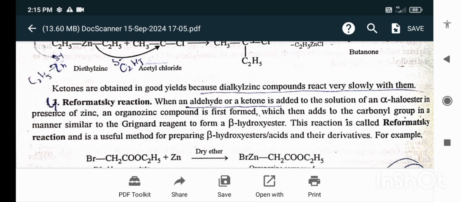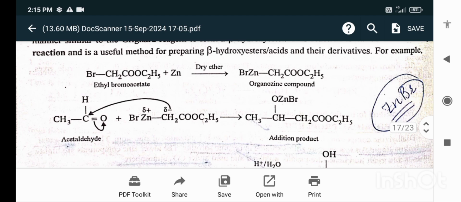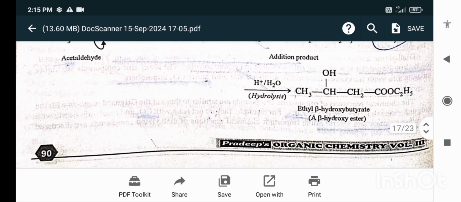Reformatsky reaction. When an aldehyde or a ketone is added to the solution of an alpha haloester in the presence of zinc, an organozinc compound is first formed, which then adds to the carbonyl group in a manner similar to the Grignard reagent to form a beta hydroxy ester. This reaction is called the Reformatsky reaction and is a useful method for preparing beta hydroxy esters, acids, and their derivatives. For example, ethyl bromoacetate in the presence of dry ether gives the organozinc compound.